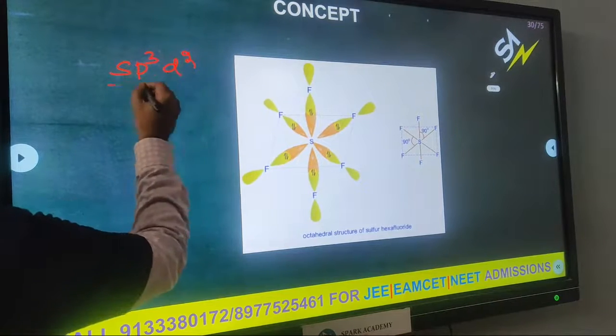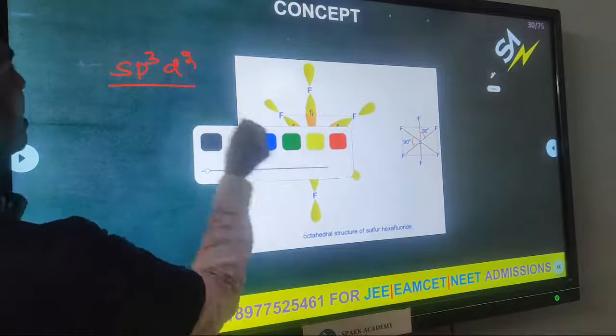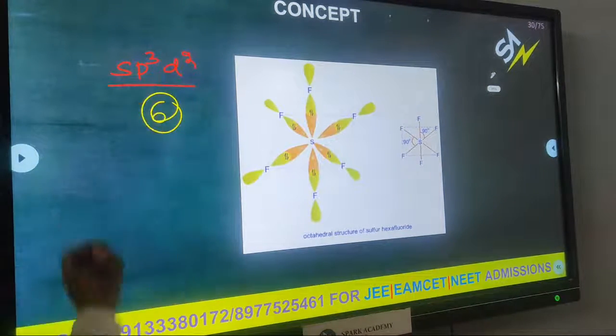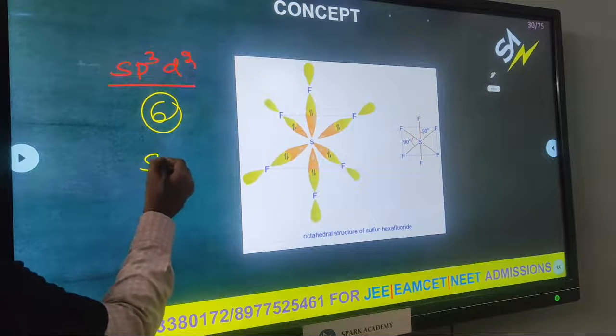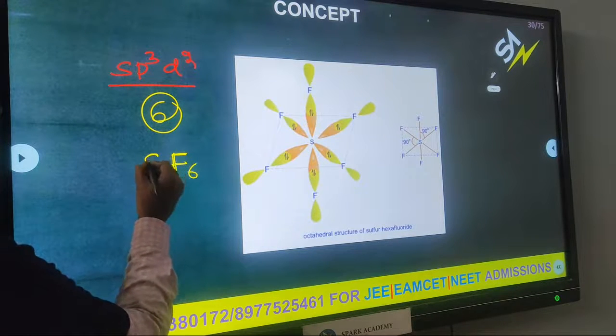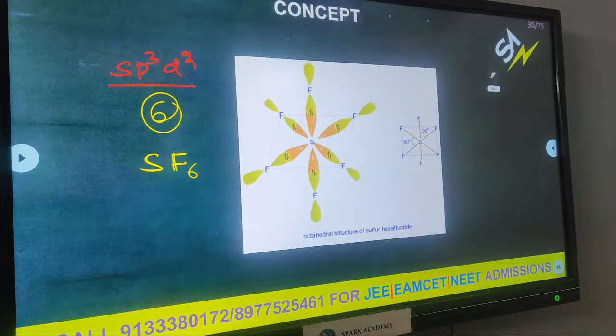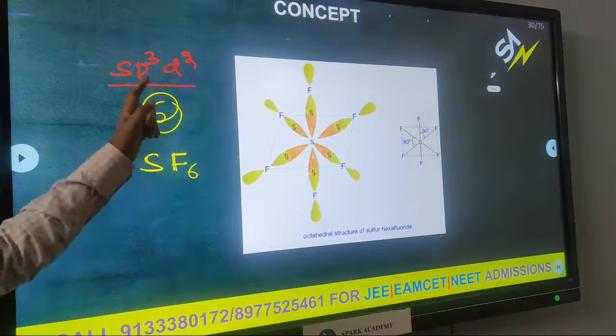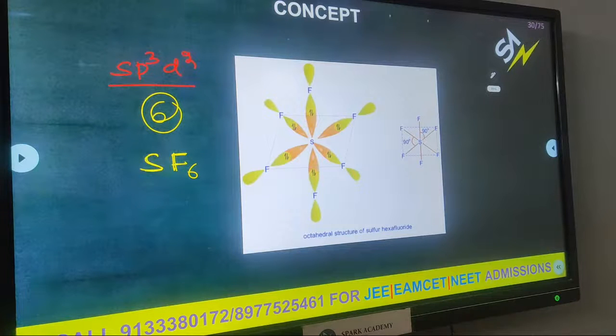After sp3d, what about the next one? sp3d2. How many hybrid orbitals? 6 hybrid orbitals. The best example is SF6, sulfur hexafluoride. The central atom is sulfur. What is the hybridization of the sulfur? sp3d2.